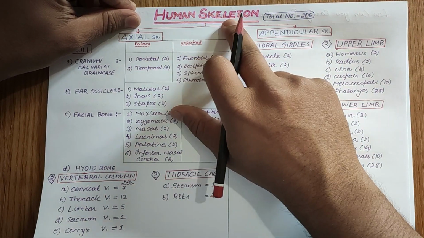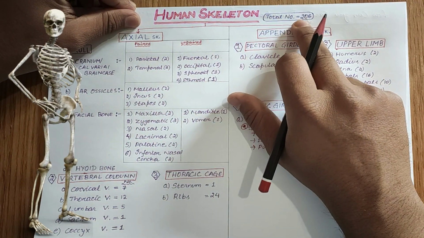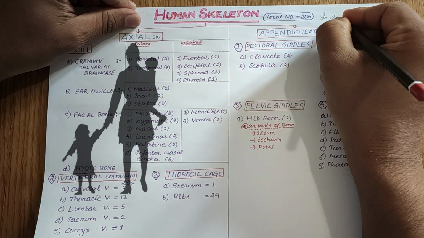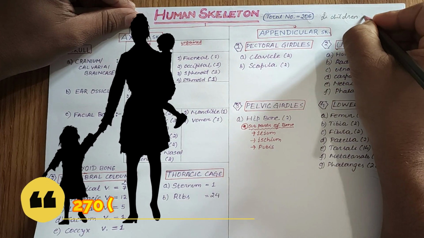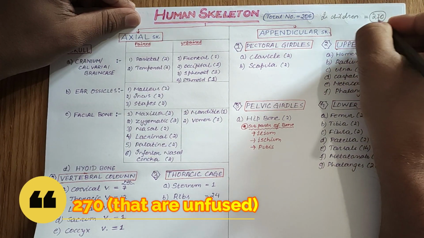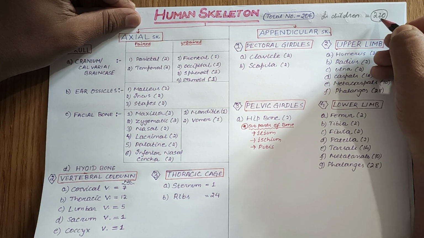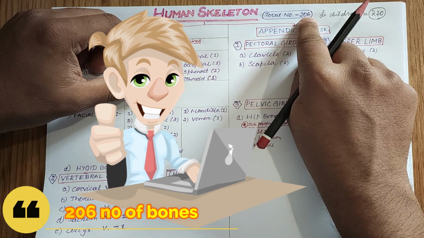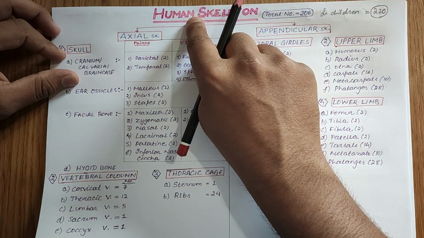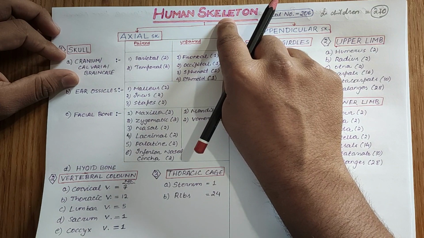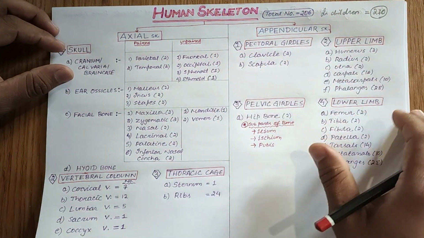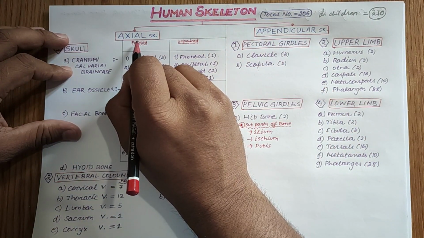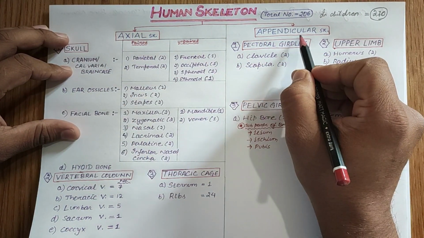Human skeleton. The human skeleton comprises a total of 206 bones, and in children it comprises 270, which later on during the growth process fuse and become a total of 206. So in adults the total number of bones in the human skeleton is 206. Now the human skeleton is divided into two parts: one is the axial skeleton and the second one is the appendicular skeleton.